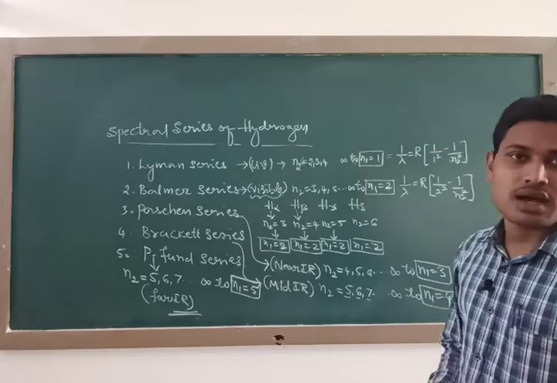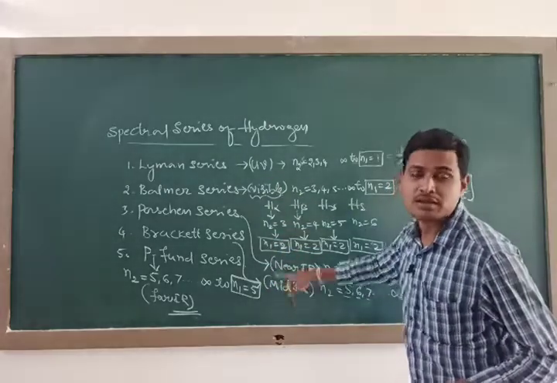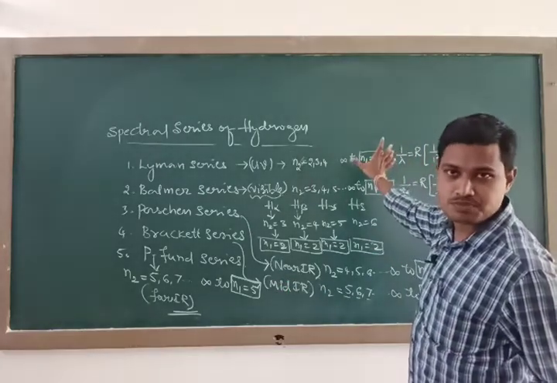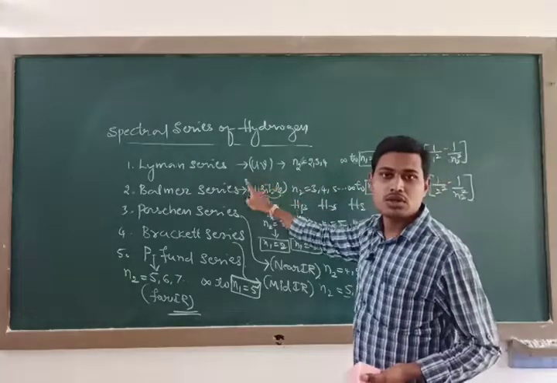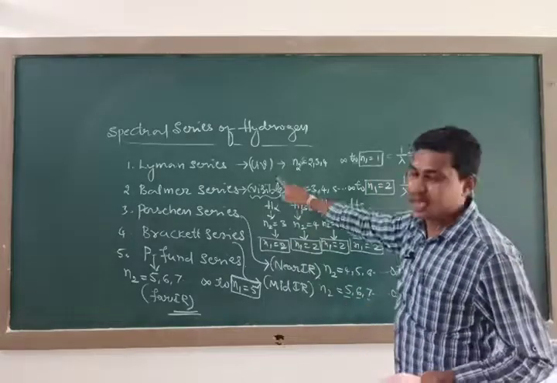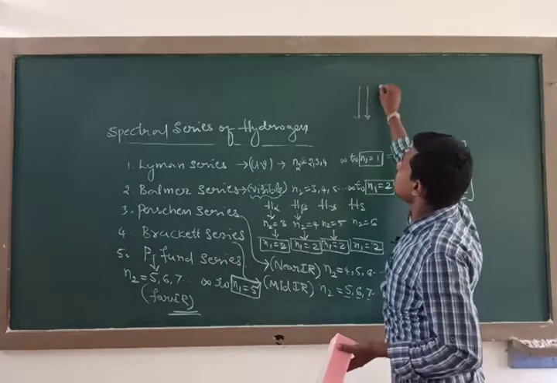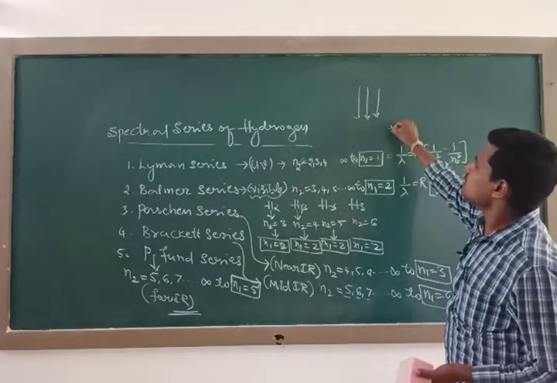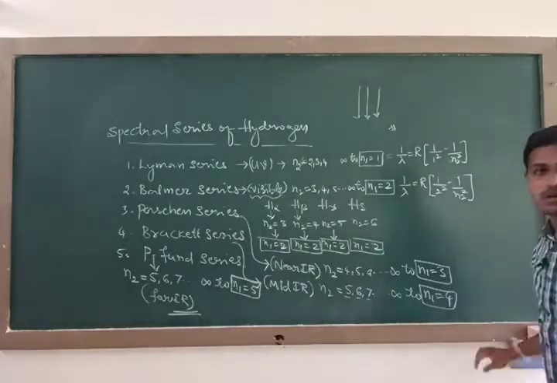In our next class, we shall observe all these spectral lines as one diagrammatical, graphical representation, showing the transitions of electrons from higher orbits to the corresponding orbits of the hydrogen atom. That we shall discuss in our next class. So this is today's class. Okay, thank you.